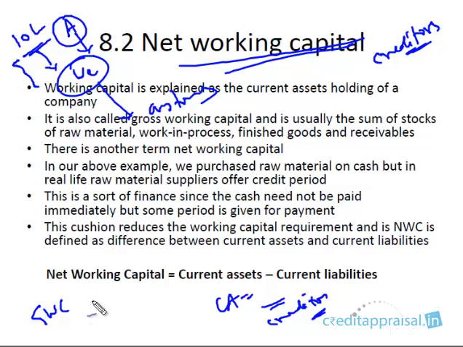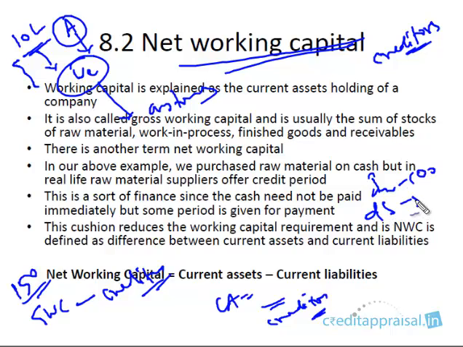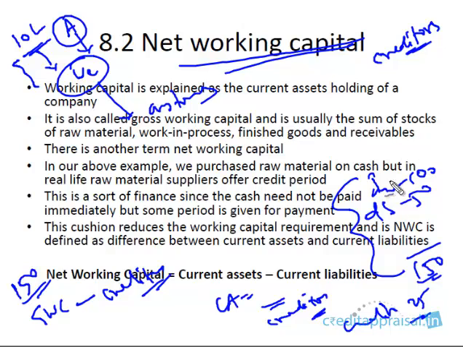Though a company needs to invest in gross working capital, it need not actually spend the entire amount, say for example the 150 lakhs we arrived at, because there's something called creditors. If the inventory and debtors put together were 150, and we also have some creditors of 25, then yes, the company needs to invest 150 in current assets, but because it has also obtained 25 from the creditors, in effect it needs to invest only 125.